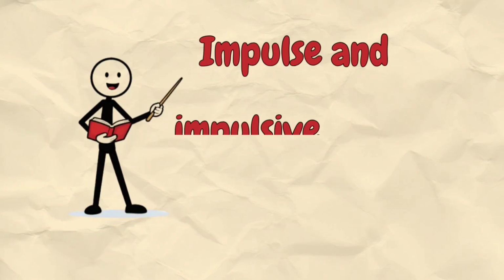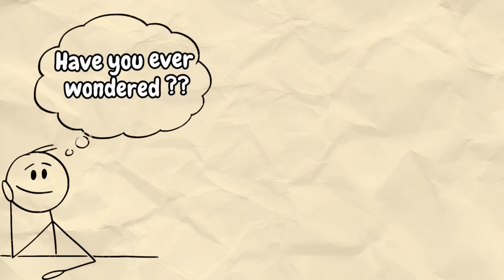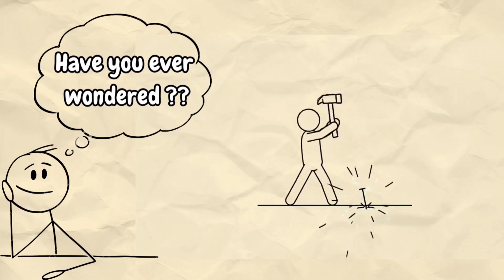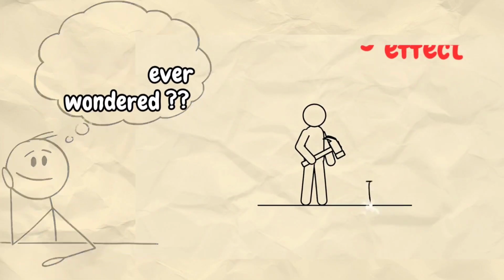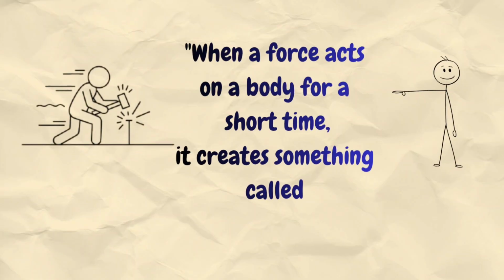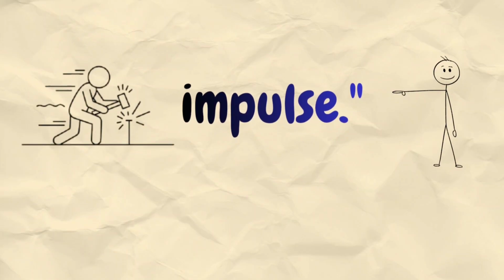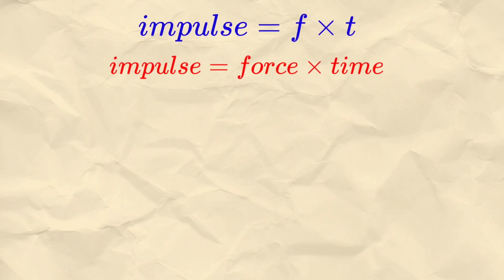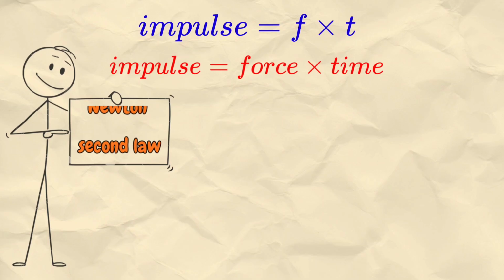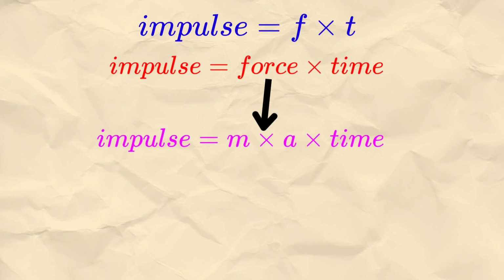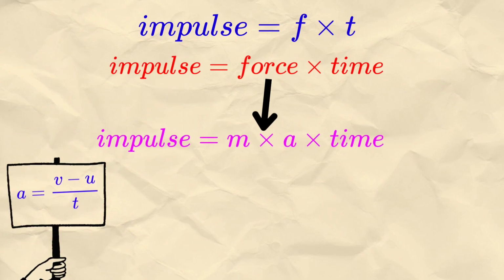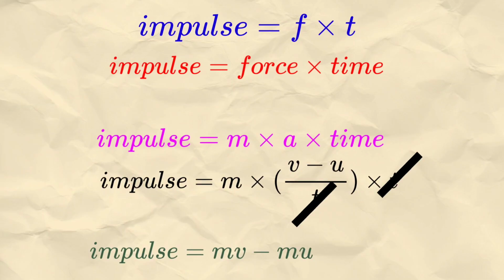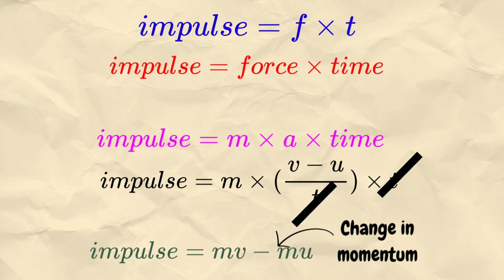Now the topic is impulse and impulsive force. Have you ever wondered why a hammer hit works instantly, but still causes a big effect? When a force acts on a body for a short time, it creates something called impulse. Impulse equals F times t, which means force multiplied by time. Now, from Newton's second law, force equals mass into acceleration, and acceleration is change in velocity over time. So we get this. Now cancel t, impulse is mv minus mu. This is actually the change in momentum.